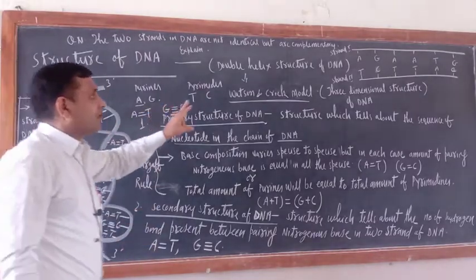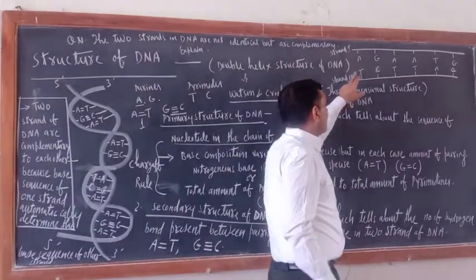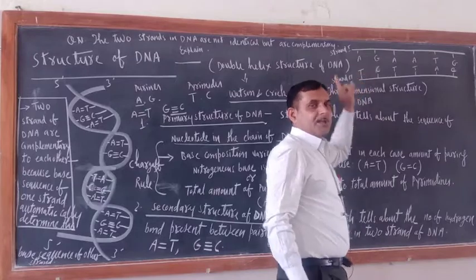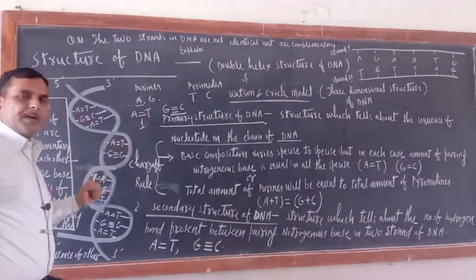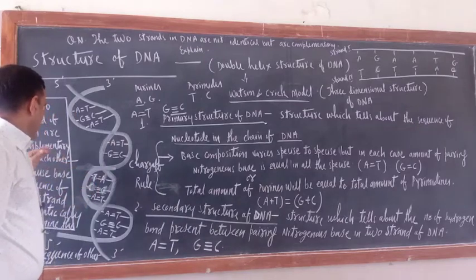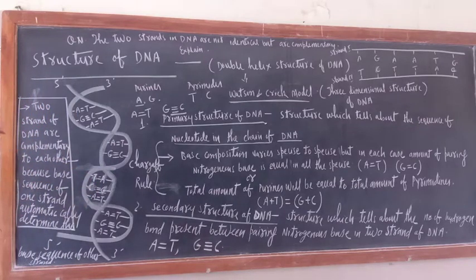So just see, both strands are not identical, but they are complementary. What is the meaning of complementary? The meaning of complementary is the base sequence of one strand automatically will determine the base sequence of the other strand.